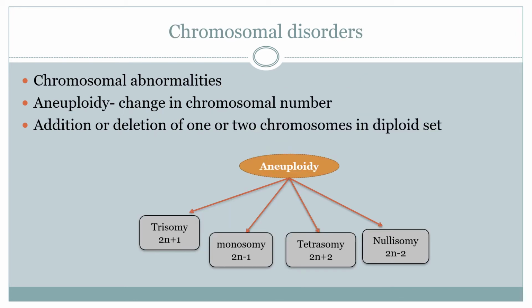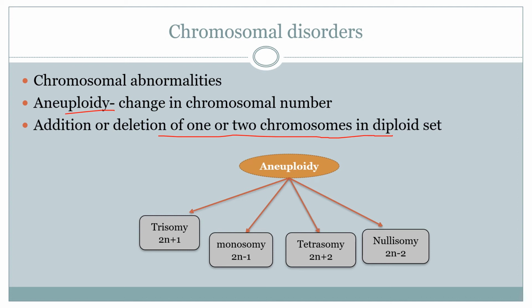Next, chromosomal disorders. Several diseases arise due to chromosomal abnormalities, and this happens because of a change in chromosomal number, that is aneuploidy, addition or deletion of one or two chromosomes in a diploid cell.